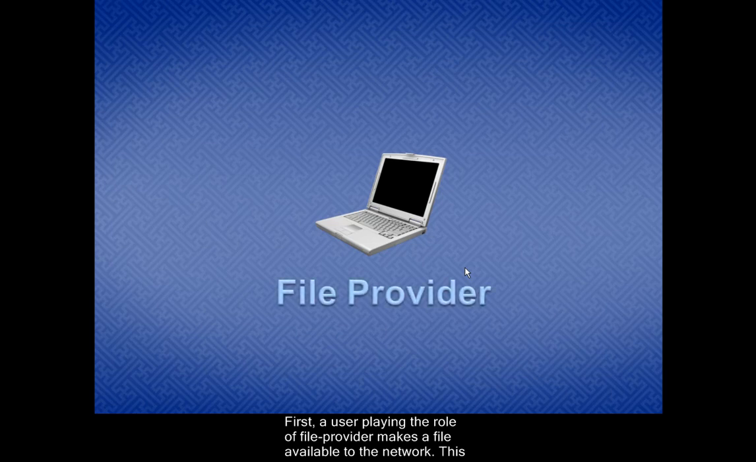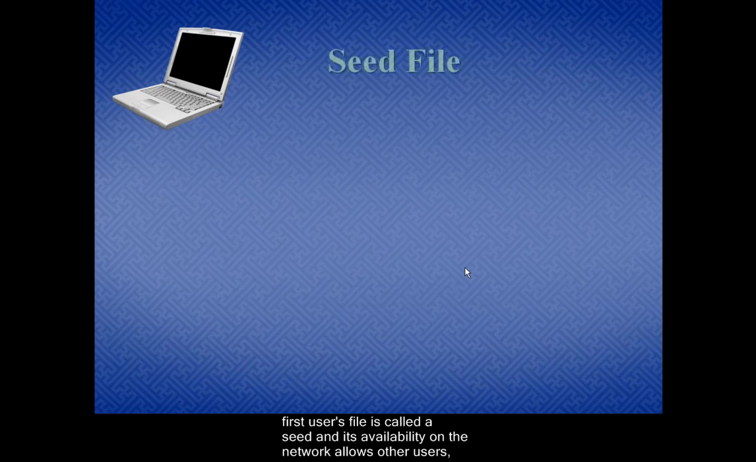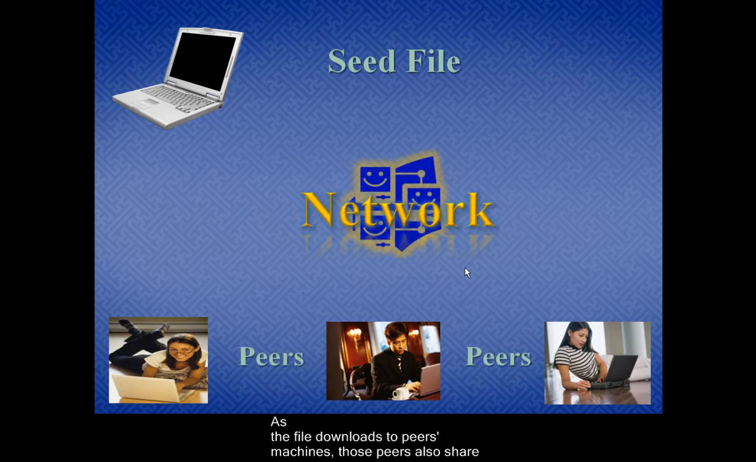First, a user playing the role of file provider makes a file available to the network. This first user's file is called a seed, and its availability on the network allows other users, called peers, to connect and begin to open your torrent and begin downloading the pieces. As the file downloads to peers' machines, those peers also share the pieces they get with even more people who are also trying to download the same file.